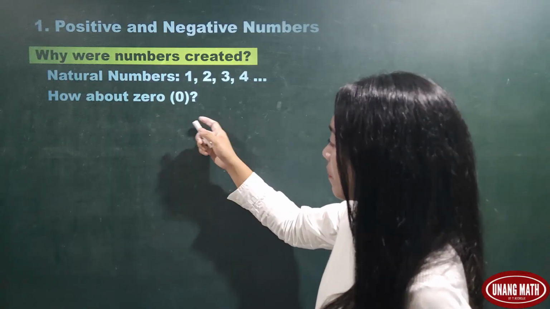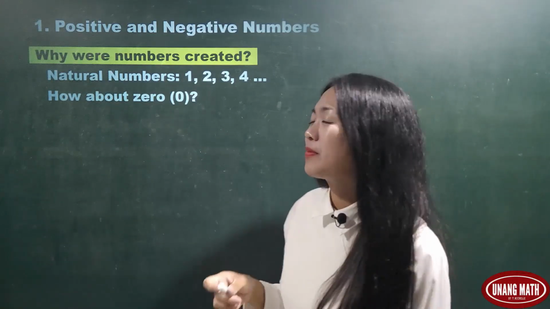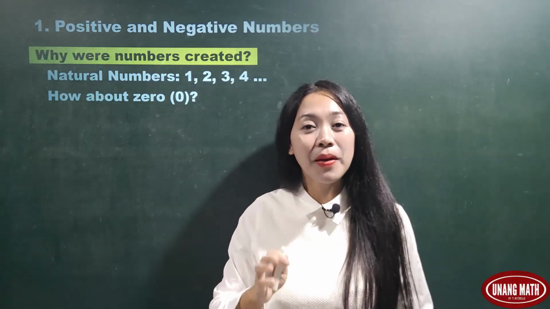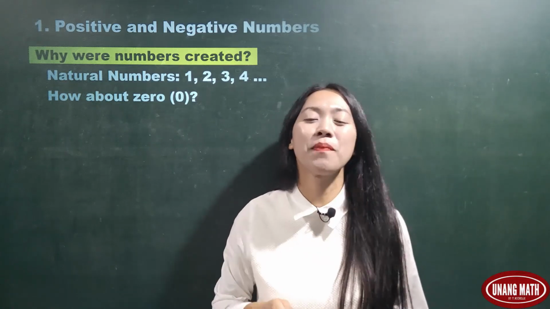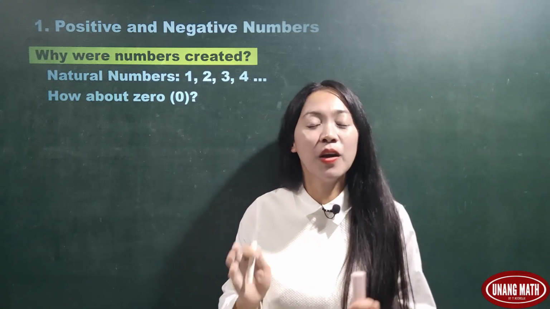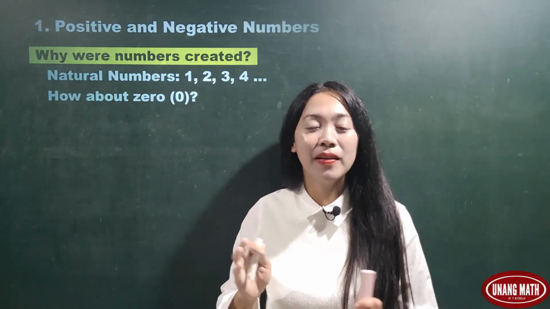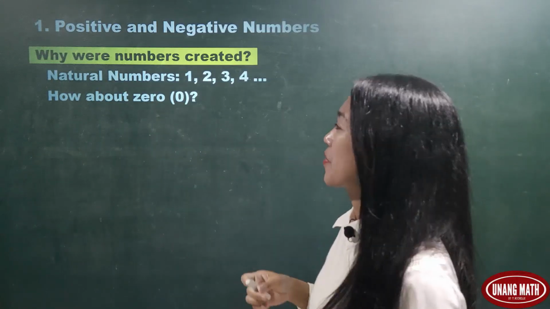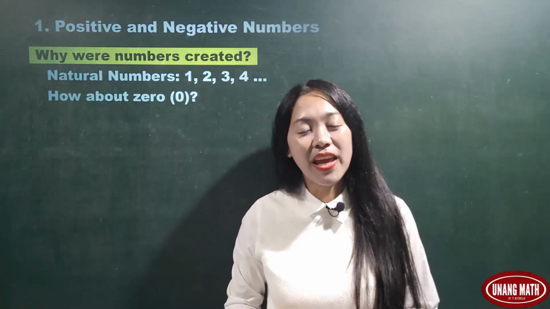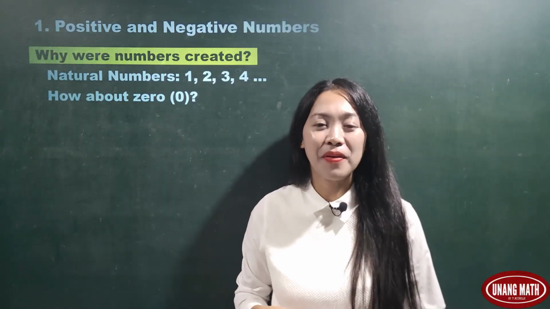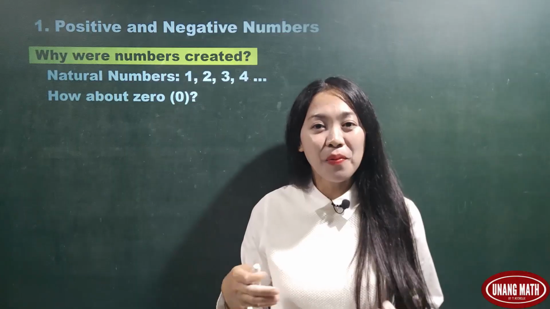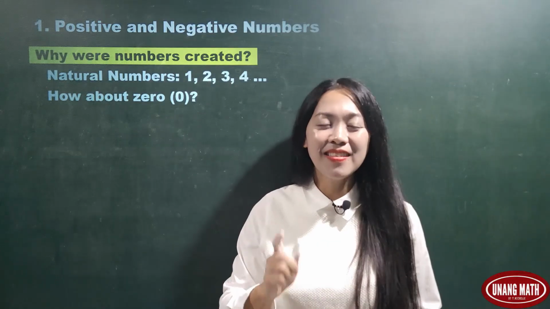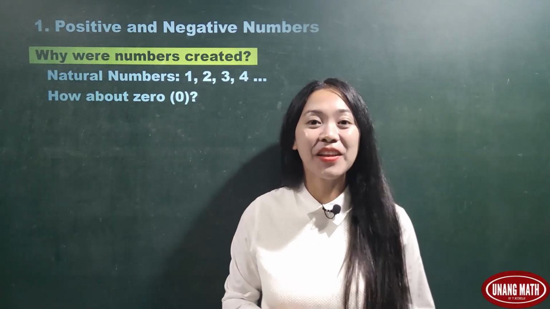How about 0? Is 0 a natural number? The answer is no. 0 is not a natural number because when we cannot see something, we say none. We don't say 0 apple, 0 banana, 0 lemon. That's why 0 is not a natural number. We used to live with only natural numbers and it's inappropriate to explain everything using natural numbers only. This led to the creation of negative numbers.